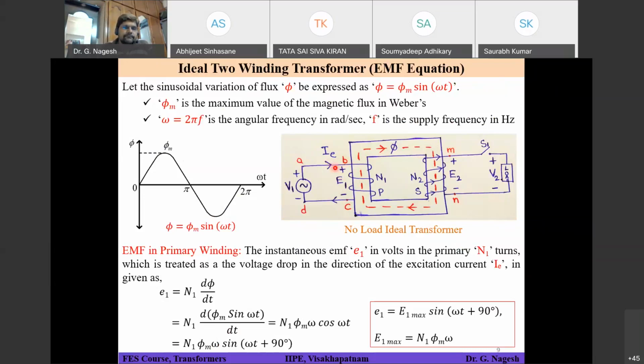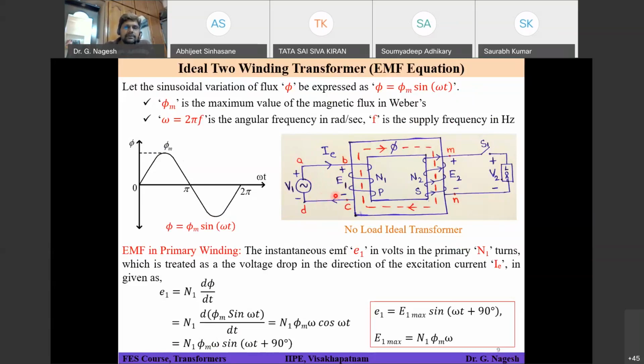According to your KVL expression, if the current is flowing into the positive terminal, what is the KVL expression? Positive. That means minus V1 plus E1 is equal to 0. That is the passive sign convention, right? So V1 is equal to E1, right?